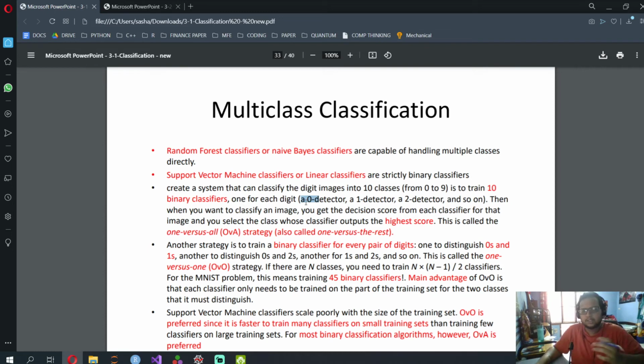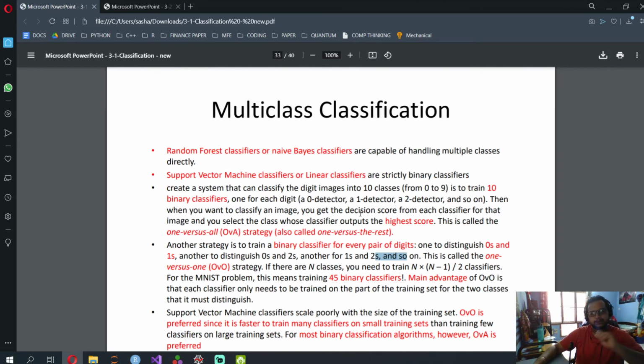Then 1 versus 0 has already been done, so it does 1 versus 2, 1 versus 3, 1 versus 4, so on till 1 versus 9. Then same thing, 2 versus 0 has been done in the first one, 2 versus 1 has been done in the previous one, so it does 2 versus 3, 2 versus 4, 2 versus 5, and so on. Over here 0 is the positive class, 2 is the negative class. Over here 1 is the positive class, 2 is the negative class, and so on.